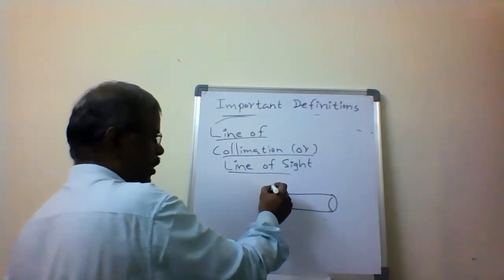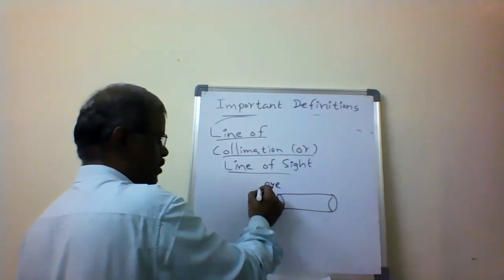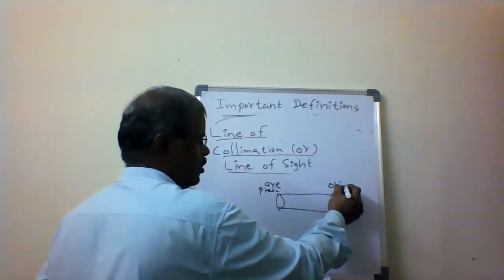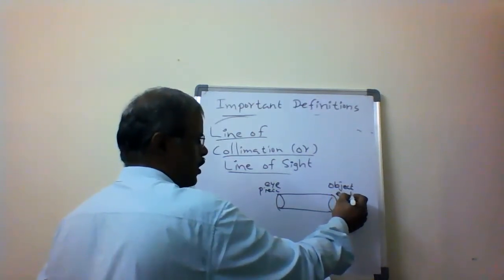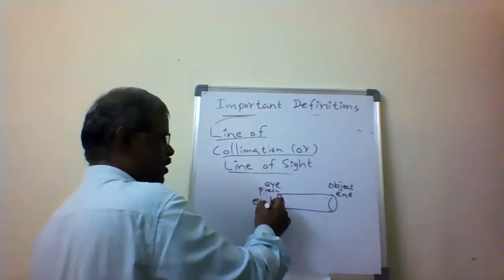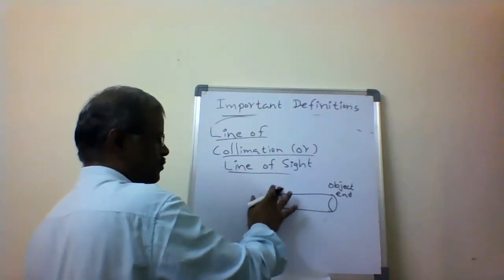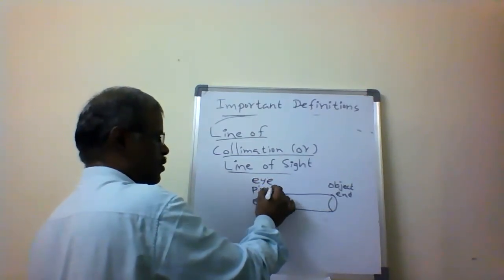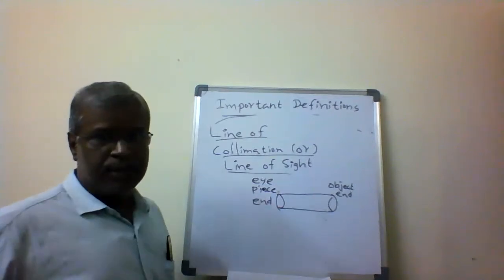This is called the eyepiece end, and this is called the object end.